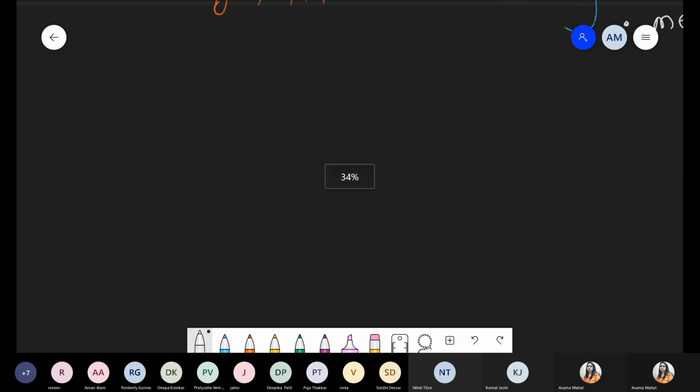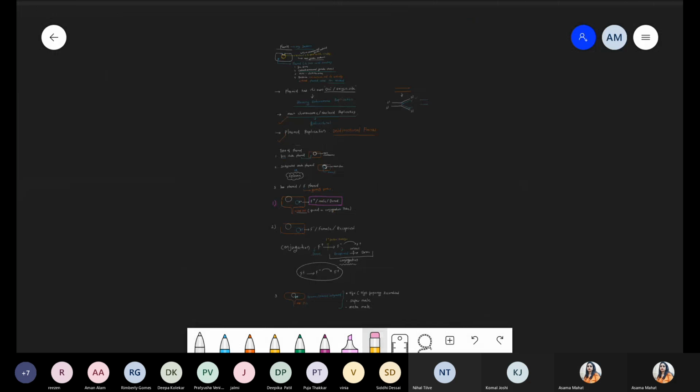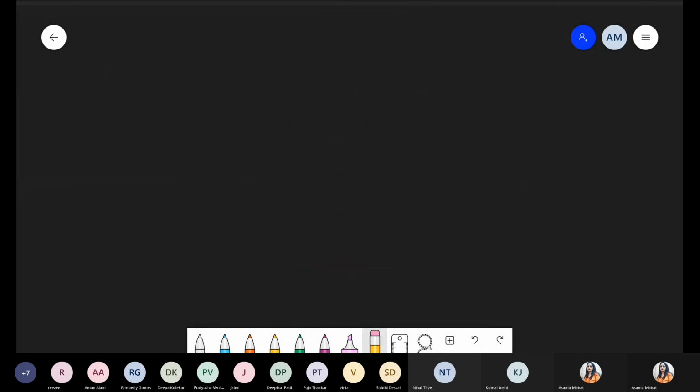So the next type of plasmid, number 4, is the degradative plasmid, which is responsible for the degradation process. Write down number 4: degradative plasmid.